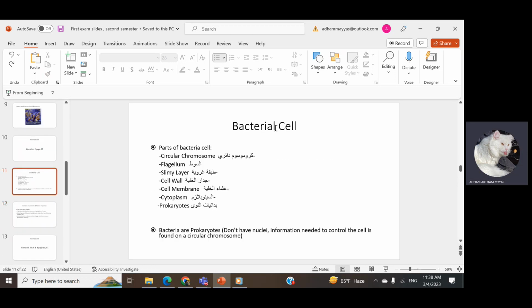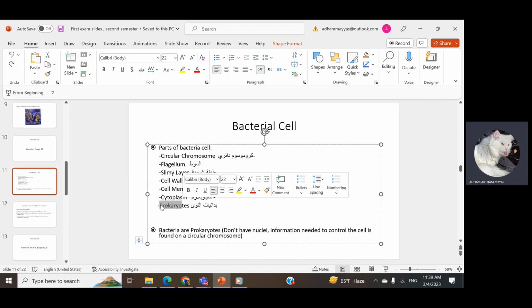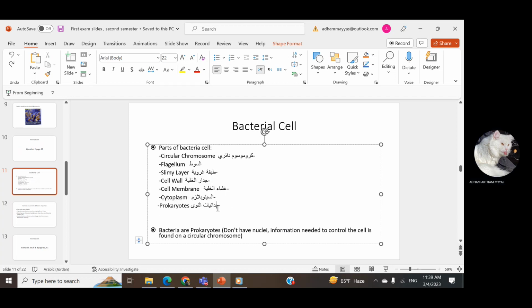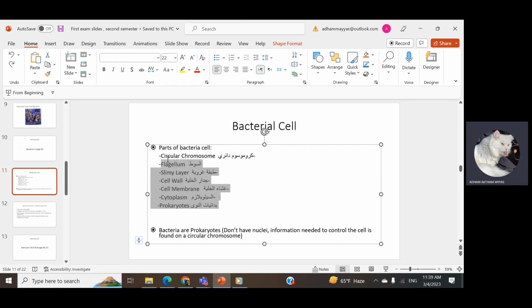Again, we will see the bacteria with new vocabulary that we have to know, to explain it more for ourselves. The parts of the bacteria cell, which may be included in the first exam, are the chromosome, the circular chromosome, flagellum, slimy layer, cell wall, cell membrane, cytoplasm, and prokaryotes. At the exam, I may give you a picture and ask which parts of the bacteria cell they are. So be careful about that.